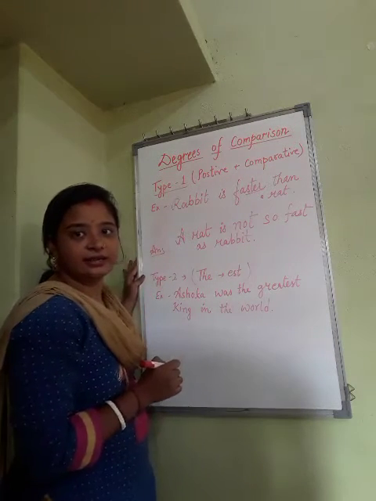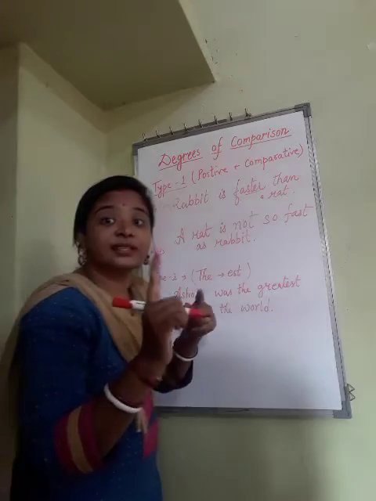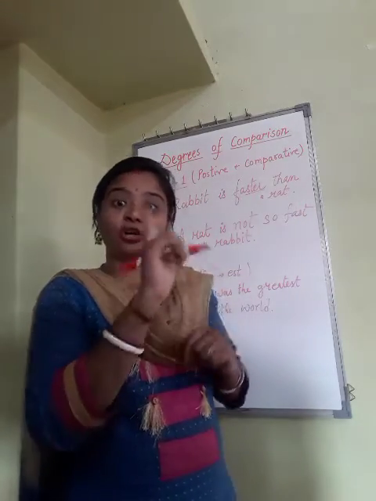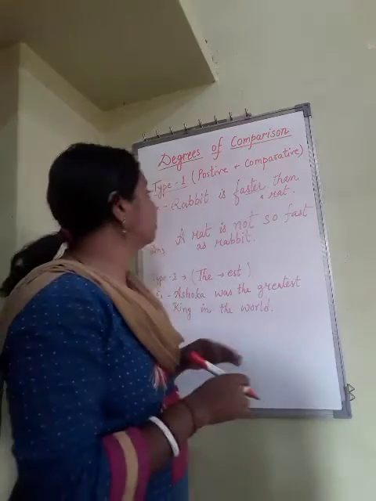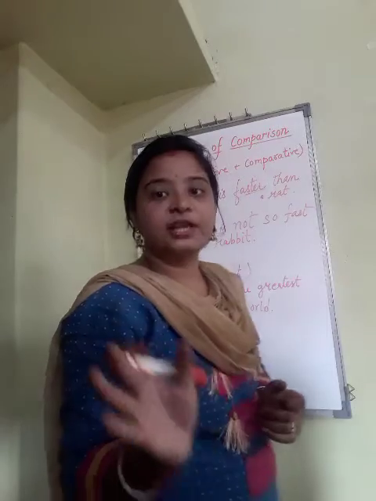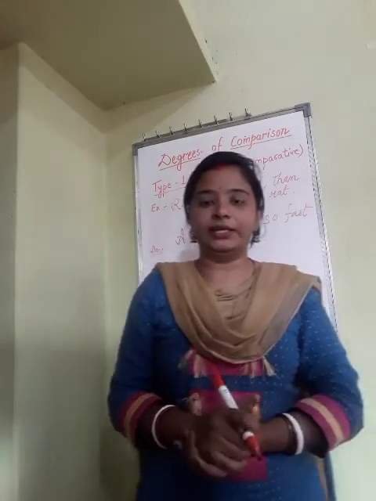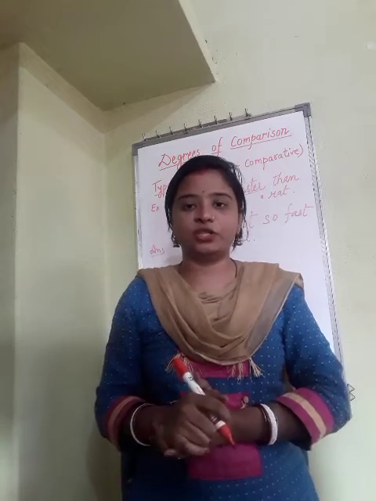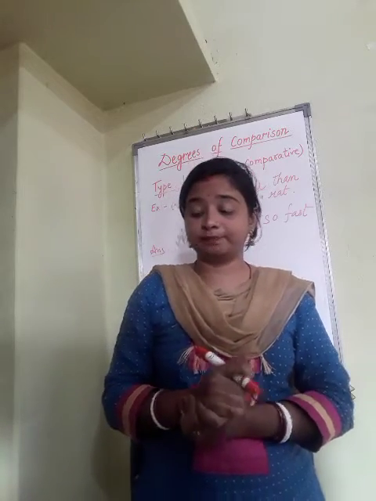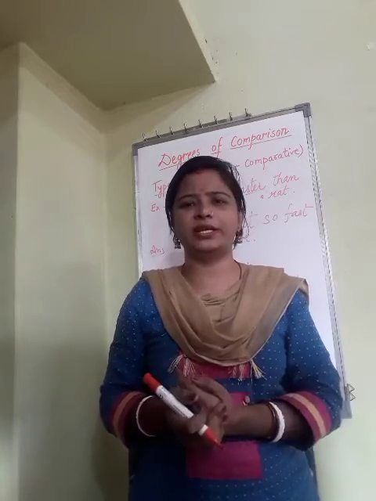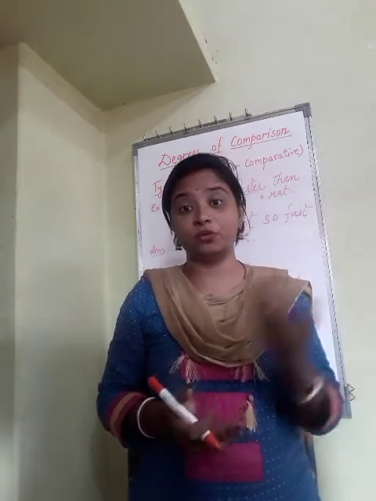Did you understand? Before, I have given health is better than wealth. So wealth is not so good as health. Not was added. Okay. So this was type 1, where we have positive and comparative degree. So you can write many more questions of type 1 and you can solve. You can write your own sentences. You can frame questions, or you can get questions from anywhere, from your book, from Google.